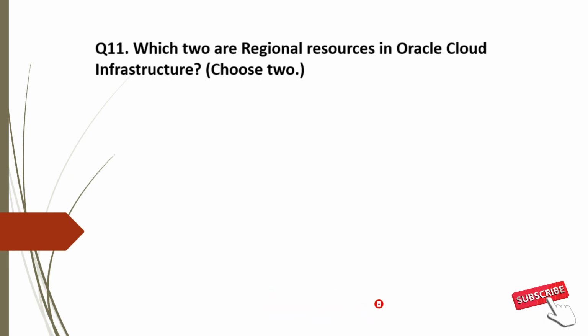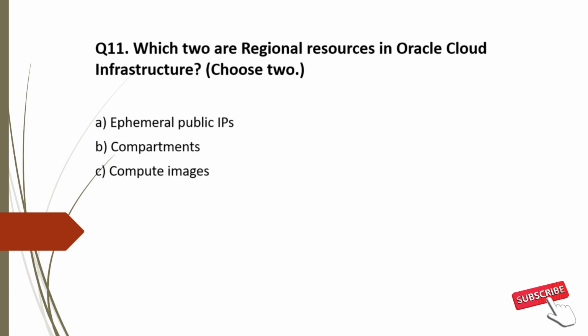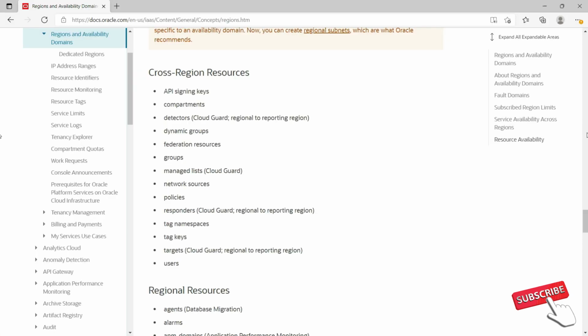Question 11. Which two are regional resources in Oracle Cloud Infrastructure? And the options are A. Ephemeral public IP, B. Compartments, C. Compute images, D. Dynamic groups, and E. Block volume backups. Any resource in OCI will be either regional or cross-regional.